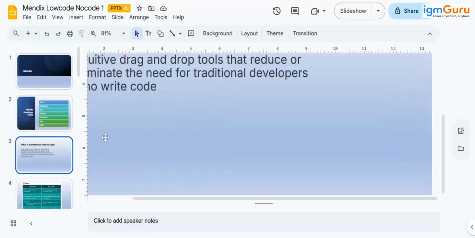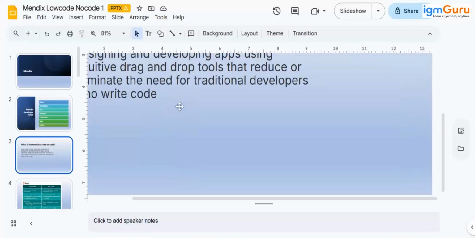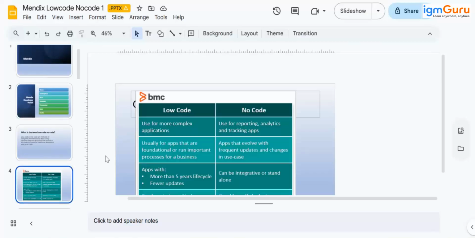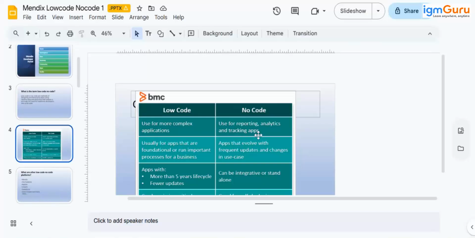So what is low code, no code? You're already aware of this. Our methods are designing and developing apps using drag and drop tools. We don't have to write the code, but we have things already developed and we can use them and configure them the way we want. Then we have low code, no code. These are just general images.